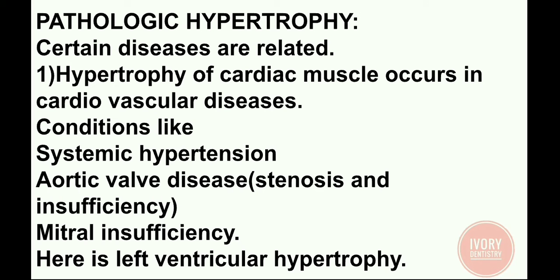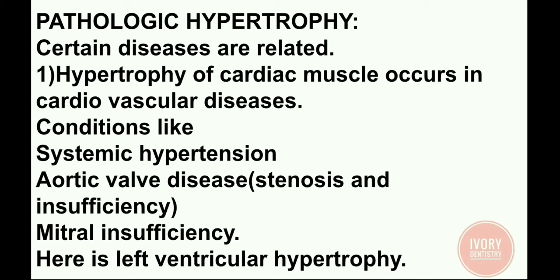Next, pathologic hypertrophy. Certain diseases are related. Examples, hypertrophy of cardiac muscle which occurs in cardiovascular diseases. The few conditions are systemic hypertension, aortic valve disease, stenosis and insufficiency. Stenosis means narrowing of blood vessels.